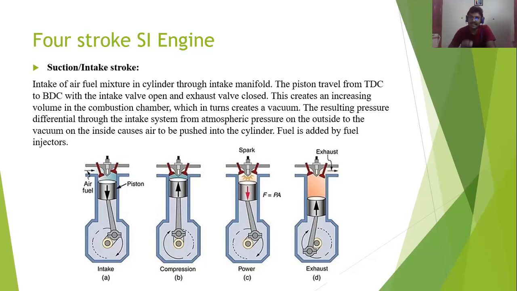So here the time given for burning the fuel, intake, exhaust, everything is somewhat higher when compared to the two-stroke engine, and at the same time you will get complete burning of fuel. So the efficiency of the engine is high. Efficiency of the four-stroke engine is high, efficiency of the two-stroke engine is low, but power produced by the two-stroke engine is high and power produced by the four-stroke engine is low when compared to the two-stroke engine. Okay, so here in the four-stroke SI engine, the first stroke is suction stroke or intake stroke.